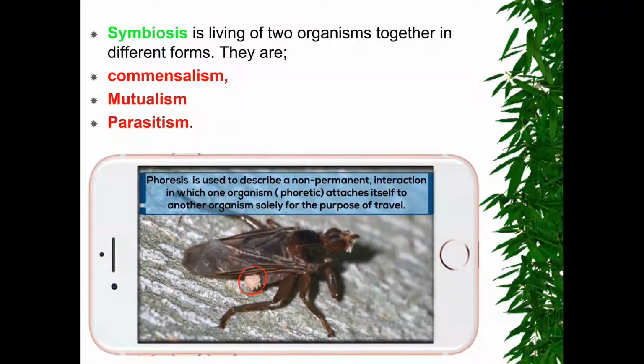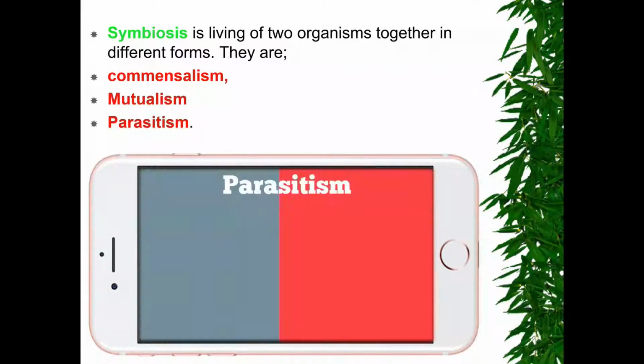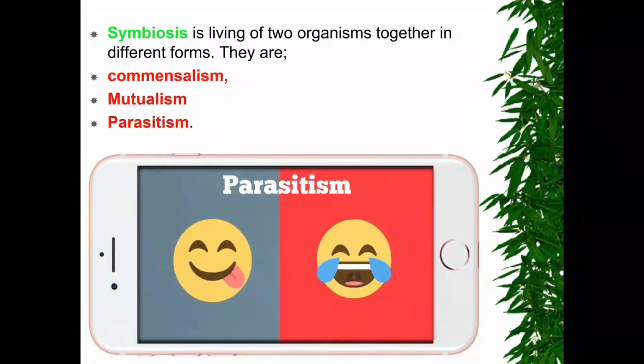They use it to describe a non-permanent interaction in which one organism attaches itself to another organism solely for the purposes of travel, to move from one place to another. The small organism benefits, but the big organism is not affected.